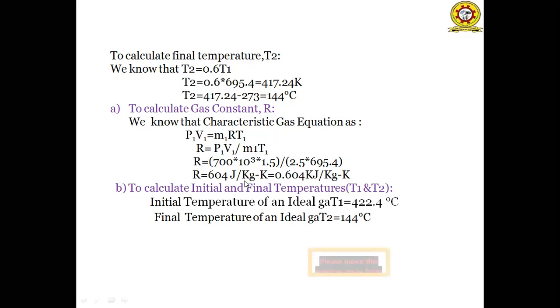Converting to kilojoules per kg Kelvin, that is equal to 0.604 kilojoules per kg Kelvin. For the second parameter, the initial and final temperatures were already calculated before. Therefore, the initial temperature of the ideal gas T1 is equal to 422.4 degrees centigrade. The final temperature of the ideal gas T2 is equal to 144 degrees centigrade.